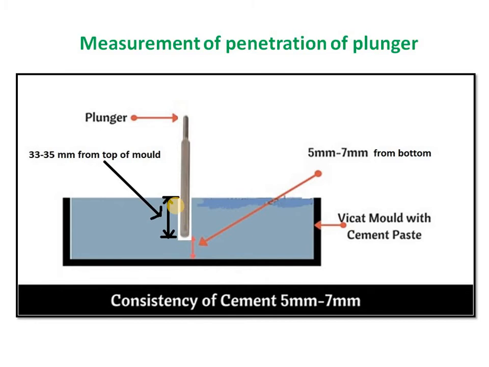And then you can remember the definition of standard consistency once again. It is the water percentage required to add to cement so that Vicat's plunger will penetrate up to 33 to 35 mm from the top of Vicat's mold. And that much amount of water added is known as the standard consistency of cement.